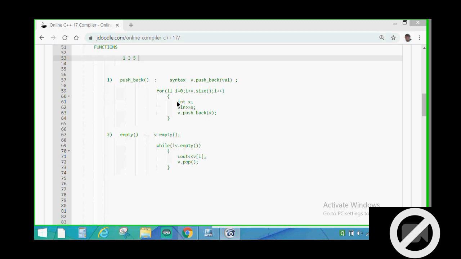But initially we normally know the size of the vector, because the question is given like: the size of the array is n, and then the array is given. But instead of an array we use vectors. So normally we know the size of the vector. After taking the input, all the elements inside the vector, we can again change the size if the question is demanding so.